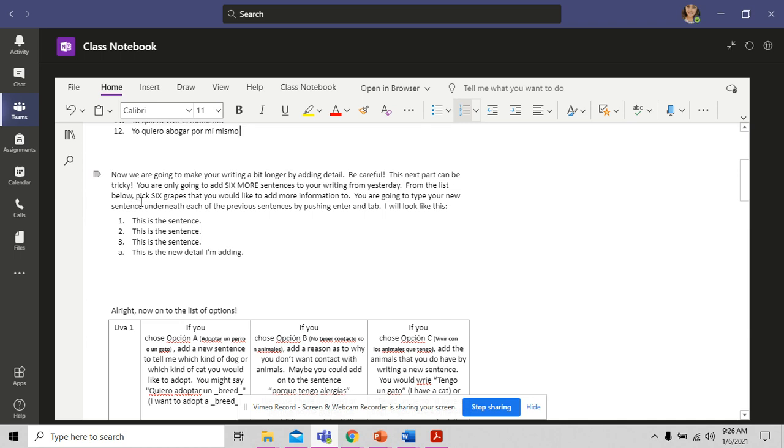From the list below, pick 6 items that you would like to add more information to. You are going to type your new sentence underneath each of the previous sentences by pushing Enter and Tab. It will look like this. So this is the sentence, this is the sentence, this is the sentence. This is the new detail I'm adding, all right?